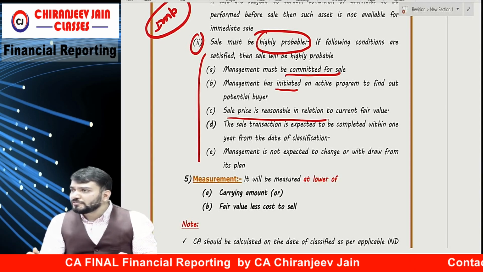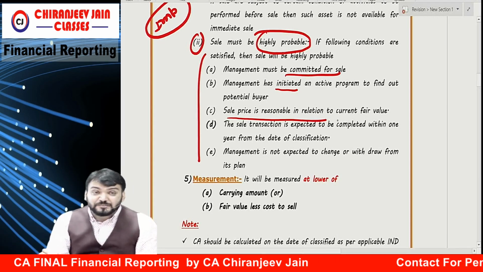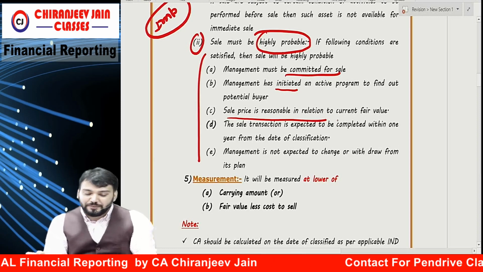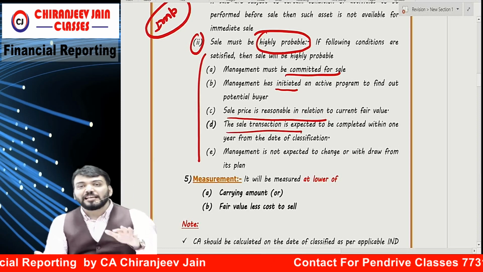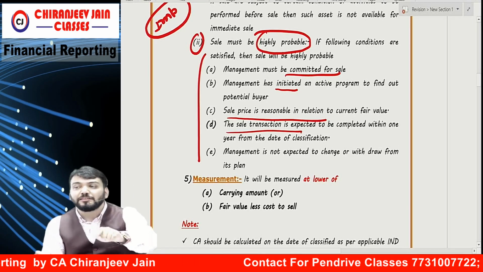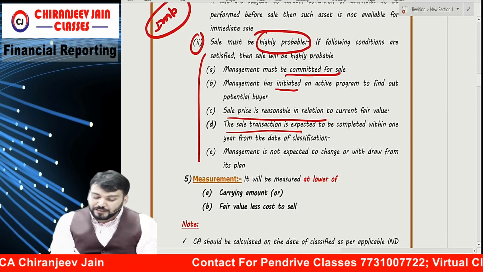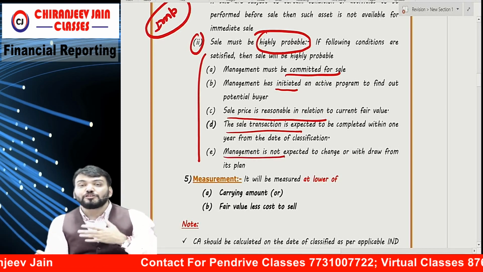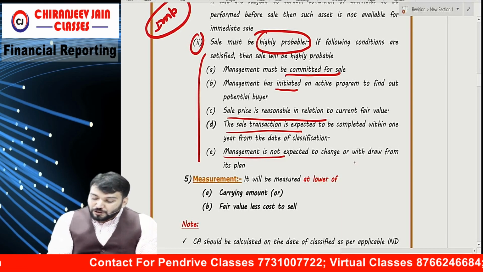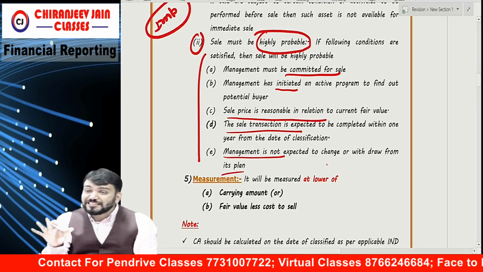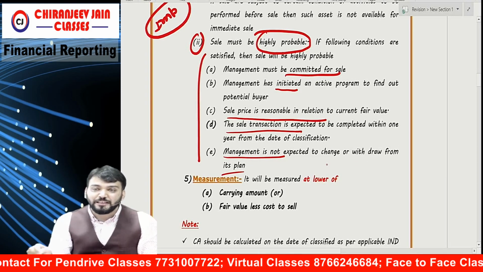You are not committed to sell. So sale price must be reasonable in relation to current fair value. The sale transaction is expected to be complete within 12 months from the date of classification, and management is not expected to withdraw from its plan. If this condition is satisfied, it becomes highly probable.